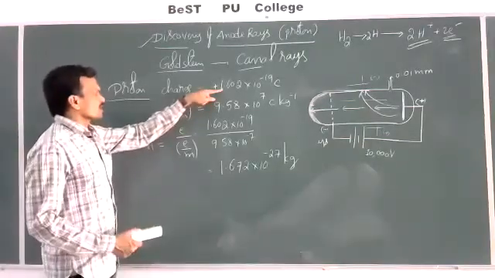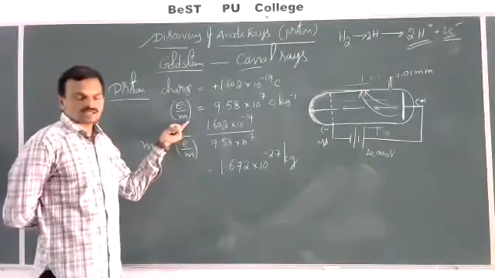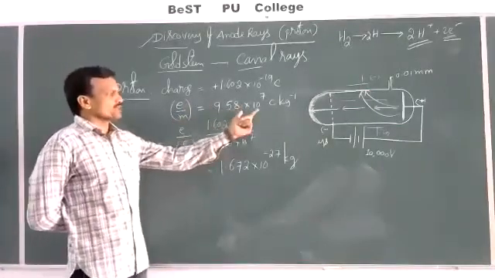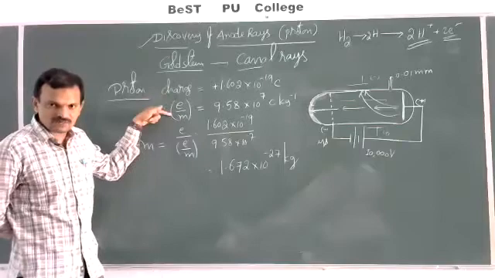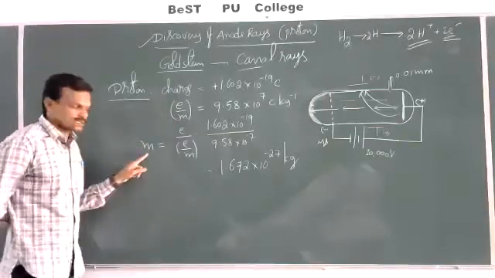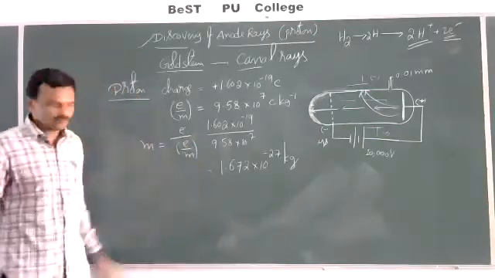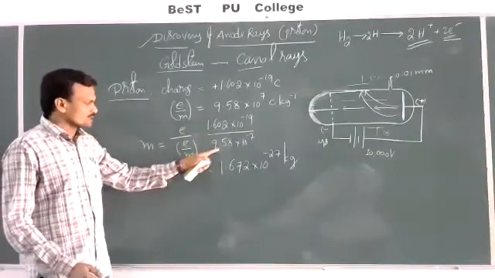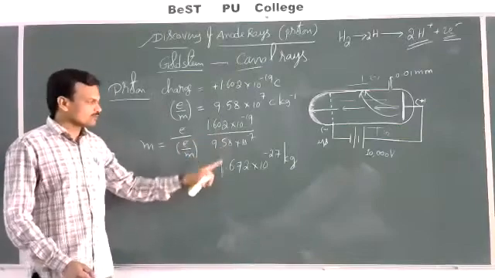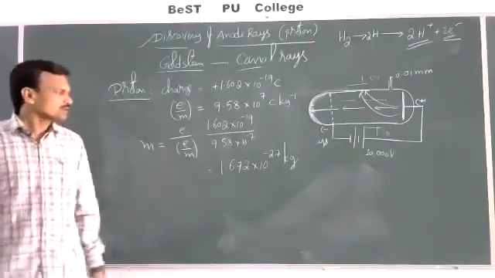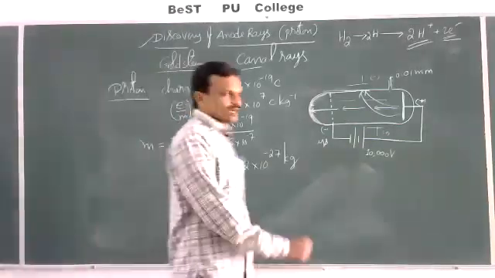So the charge of electron and proton are exactly the same with opposite sign. The e by m of the proton was discovered as 9.58 into 10 power 7 coulombs per kilogram. From the charge and specific charge of the proton, we can calculate mass. So in e by m, e gets cancelled, then the remaining is nothing but m. This is the charge of the proton, this is the specific charge of the proton. Then the ratio of e to e by m is nothing but 1.672 into 10 to the power of minus 27 kilograms. Like this, protons were discovered.